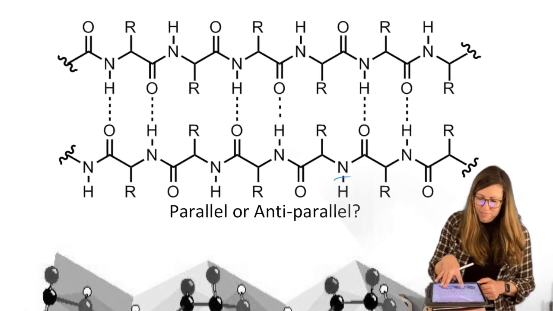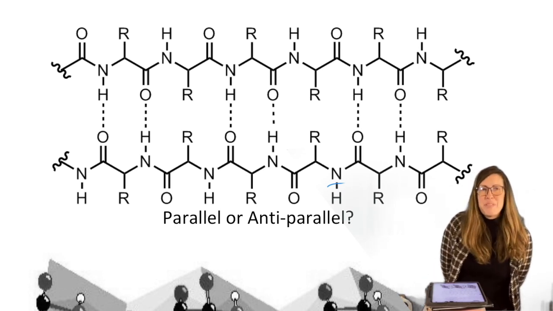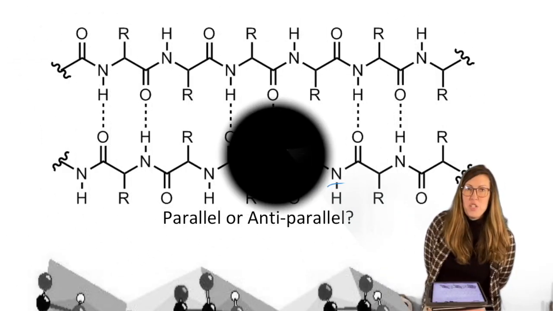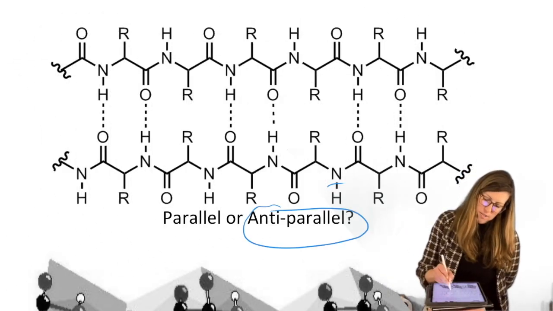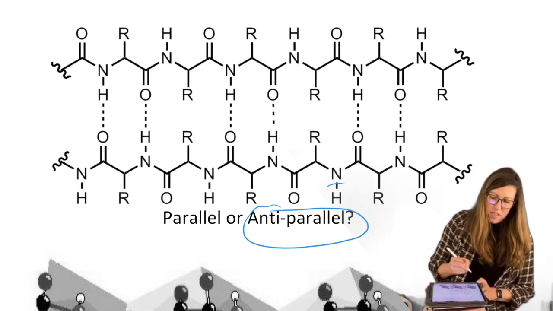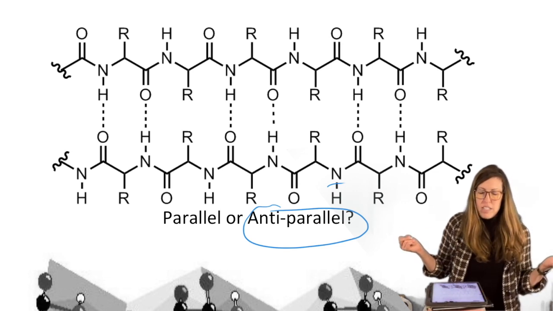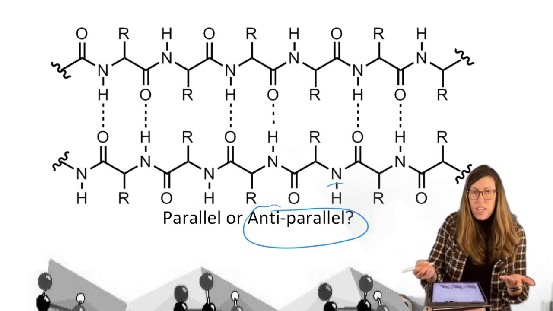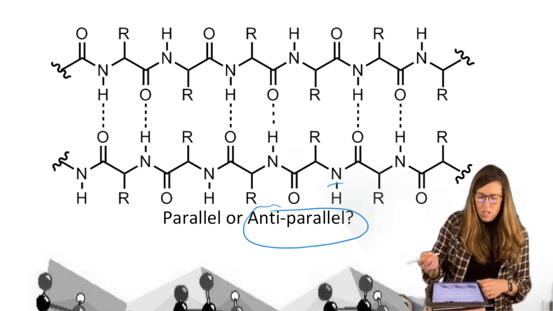So I got a problem for you. Take that example. Is that parallel or anti-parallel? Give it a try. Yes, no, maybe. I don't know. Can you repeat the question? What did you find? Here's the answer. Want to see how? Okay. First, remember what we have to do? The criteria is the N termini. Are they on the same side or not? So find the top chain, look for the N terminus. All right, well, how do I do that?